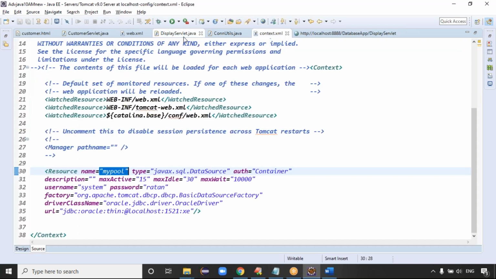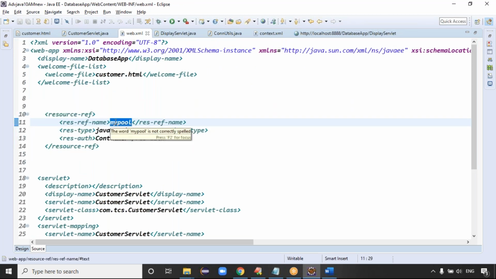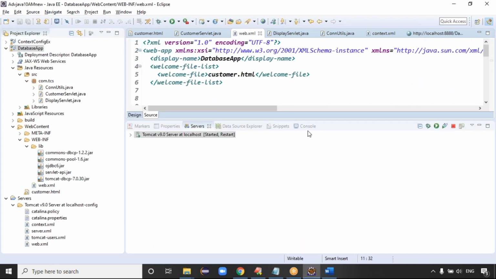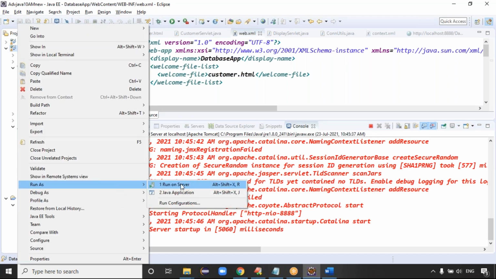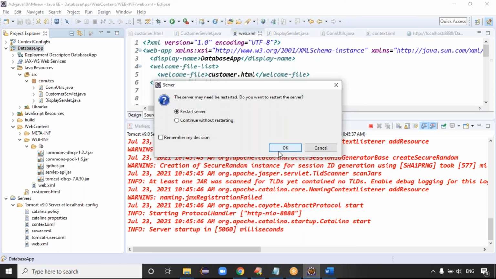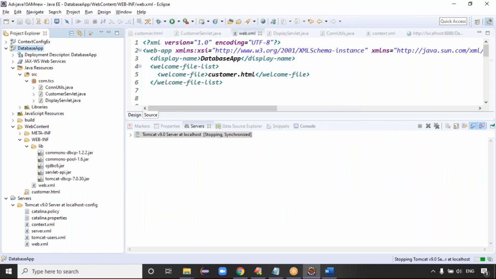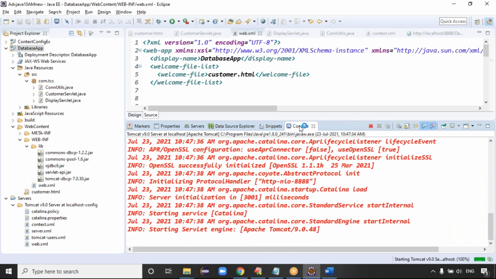If you want, you can change the pool name while configuring it. If you give a different pool name, XYZ, and try to run the server once, the mapping is not done properly, right? When the mapping is not done properly, you will definitely get proper error messages, yes, in the console itself during server startup.